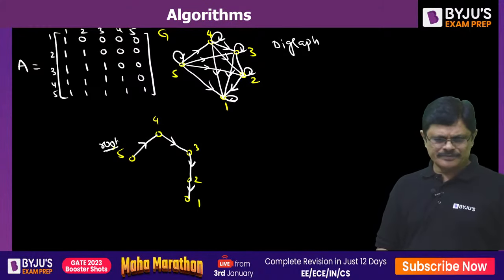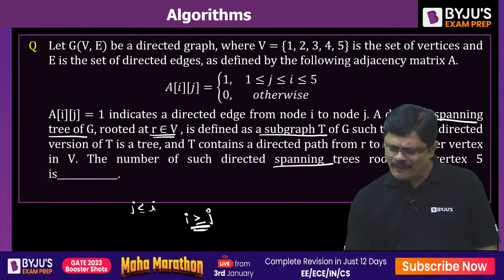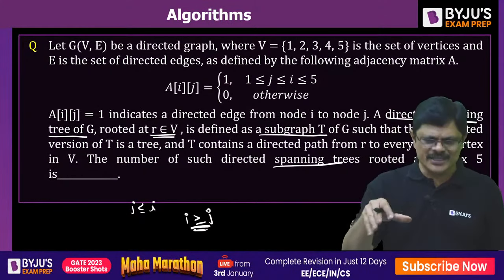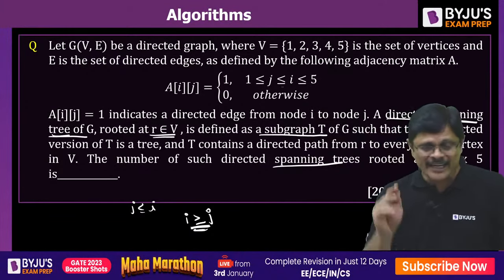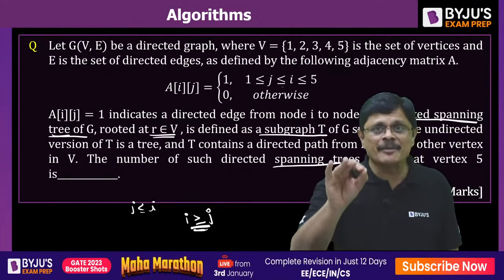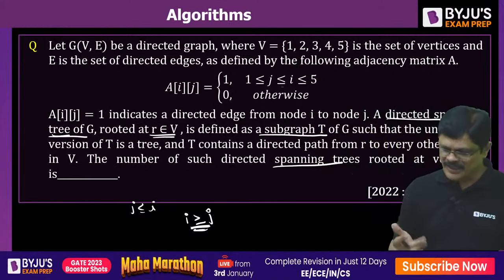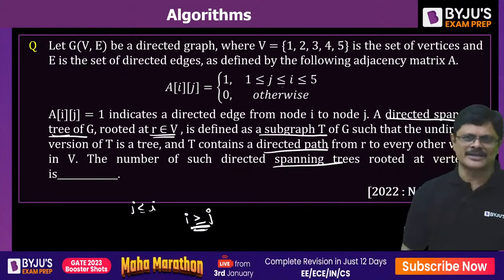Because it is a spanning tree, it should contain all the vertices. He mentioned spanning tree, therefore it should contain all the vertices. So it contains a directed path from R to every other vertex.